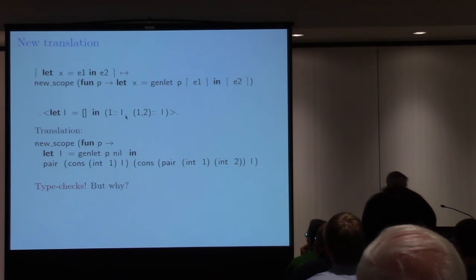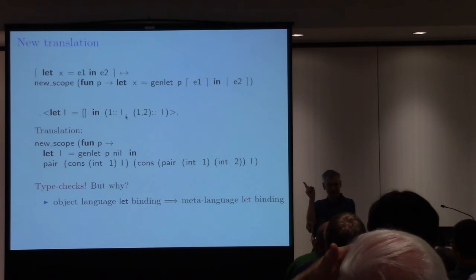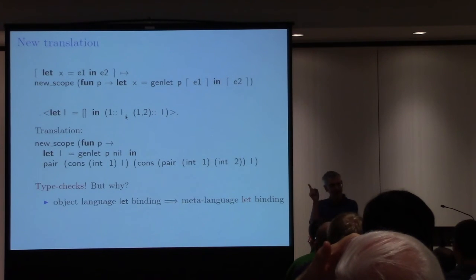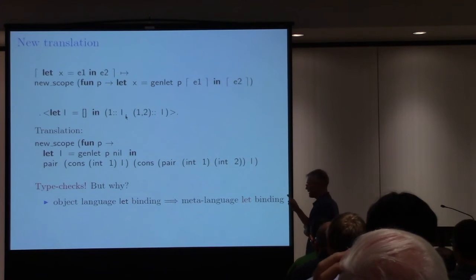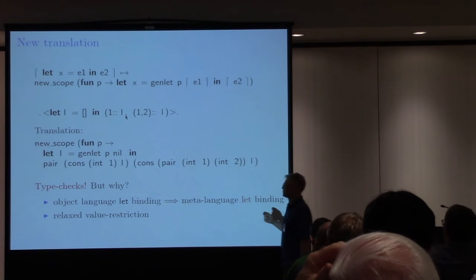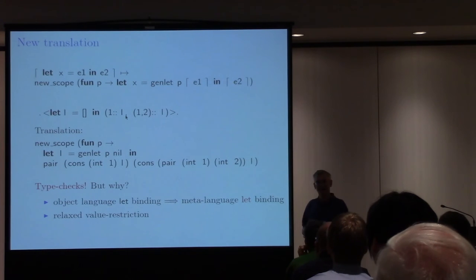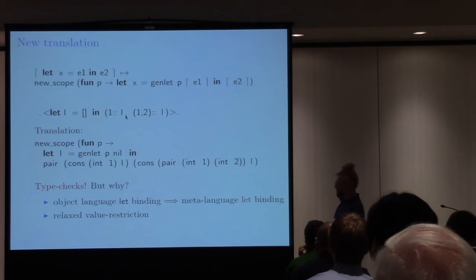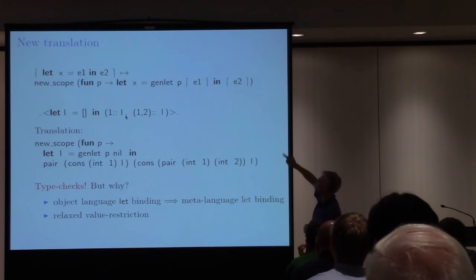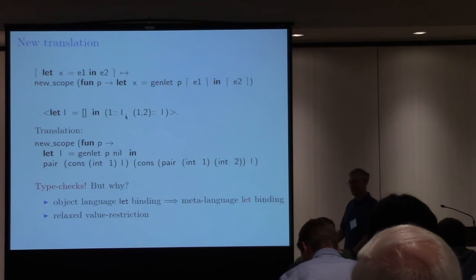Why does it type check? Well, there's a property of this translation. It also translates the binding in the object language into a binding in the meta language. But now the bindings in the object language became let bindings in the meta language. And let bindings are generalizable. And not only are they generalizable, they're actually generalized. Although you might say it shouldn't be happening because this is an expression, not a value. But fortunately, Jacques implemented the relaxed value restriction, and if this value has a polymorphic type and covariance, and this is the case. So yes, that worked.